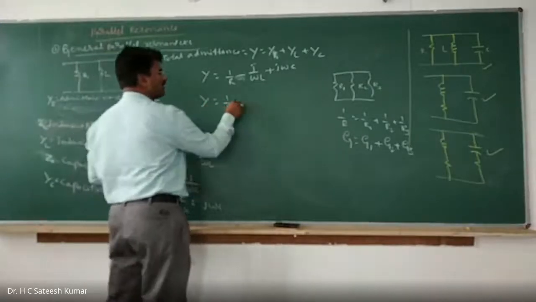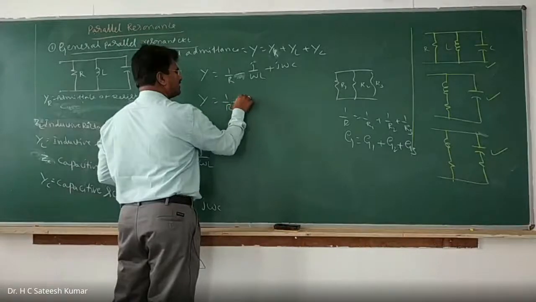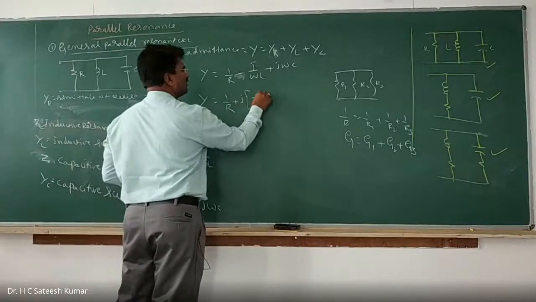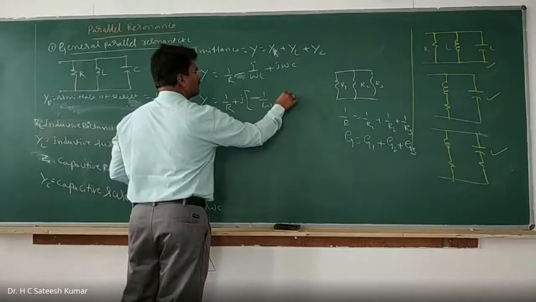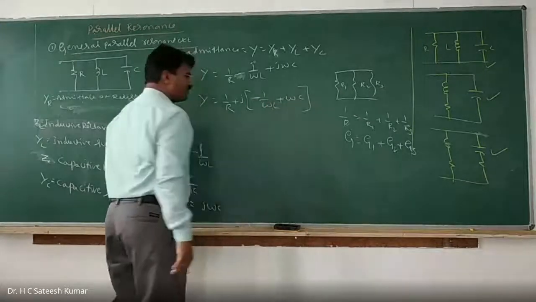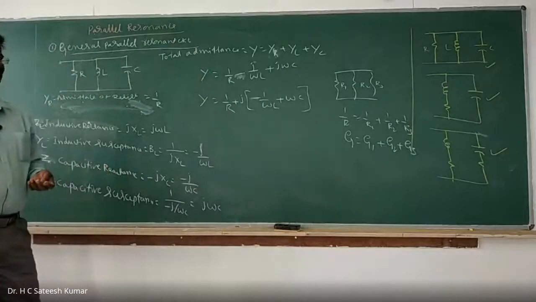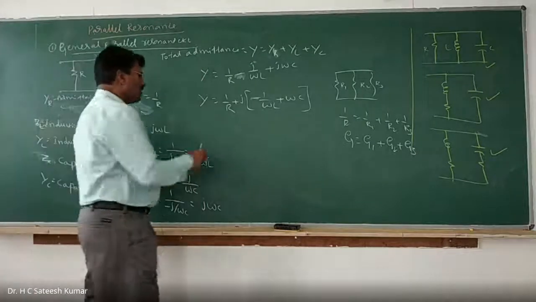Y is equal to 1 by R plus j, if you take j common, what will you get? Minus 1 by omega L plus omega C. By the definition of resonance, we said that the reactance part is 0. Whether it is series resonance or parallel resonance, the imaginary part becomes 0 at resonance.